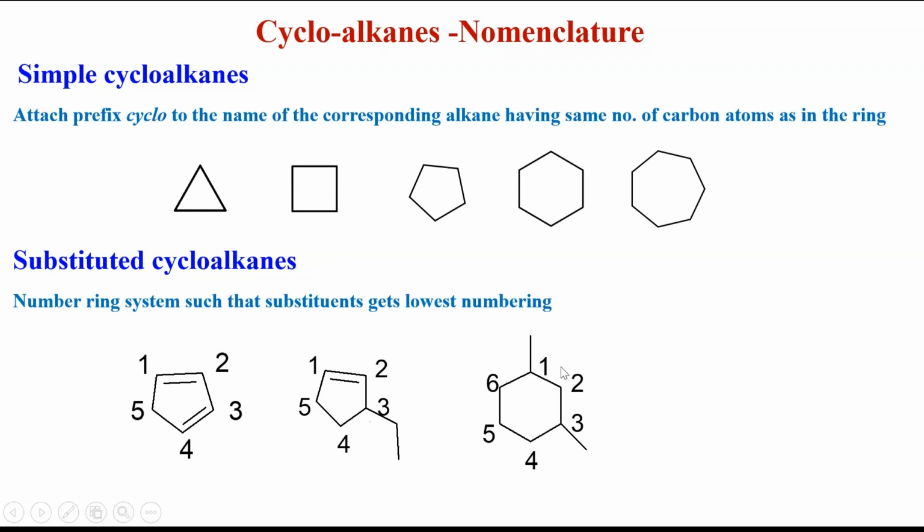We have to number here like 1, 2, 3, 4, 5, 6. If I number in this fashion, 1, 2, 3, 4, 5, the substituents will be at 1 and 5. If I number in clockwise form, it is 1 and 3. That's why I have to number such that the substituents get the lowest numbering. This is 1,3-dimethylcyclohexane.